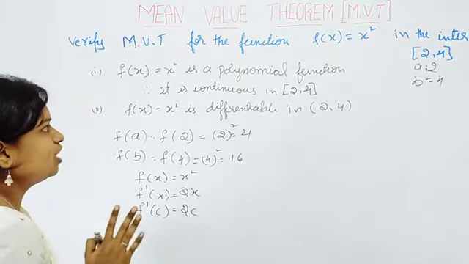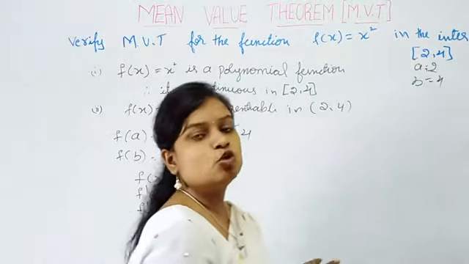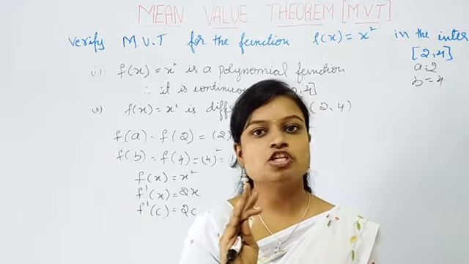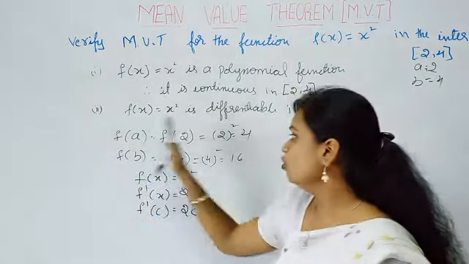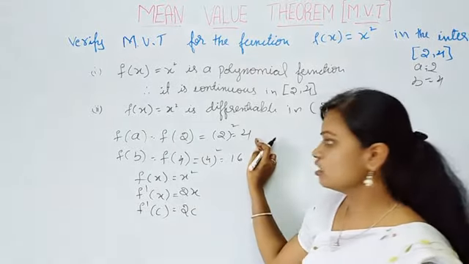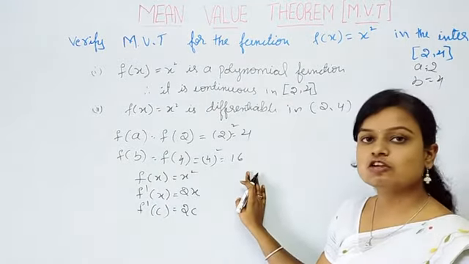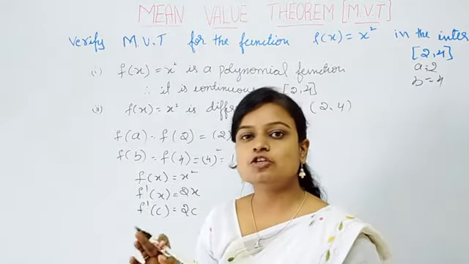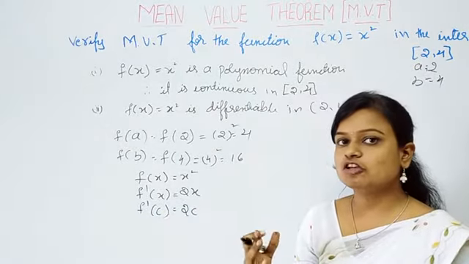So for the mean value theorem, it has to satisfy only two conditions: the given function is continuous and it is differentiable. Then I find the value of f of a. Here f of a is equal to 4 and f of b is equal to 16. In the mean value theorem, f of a need not be equal to f of b.